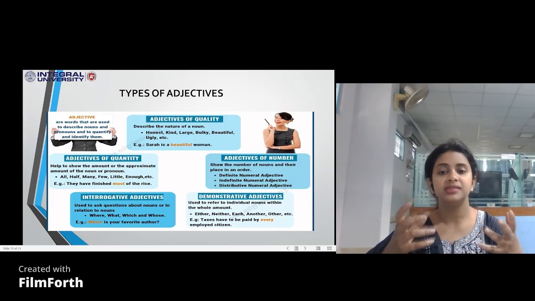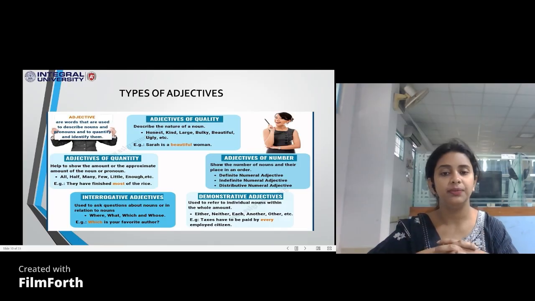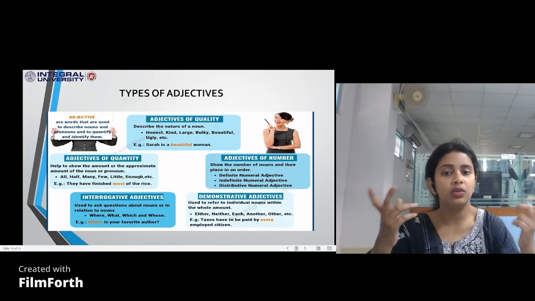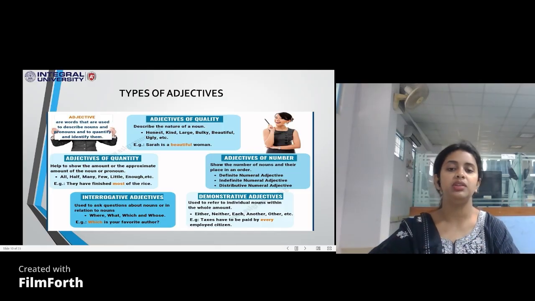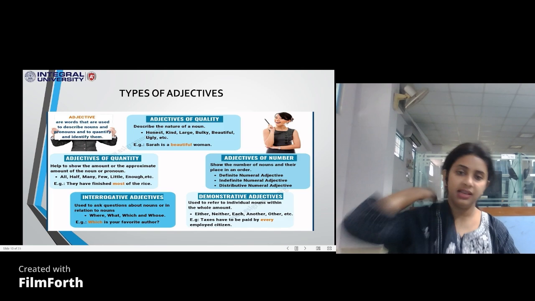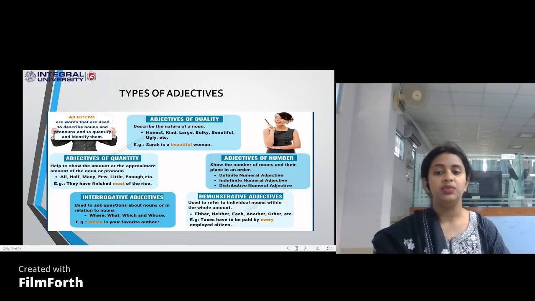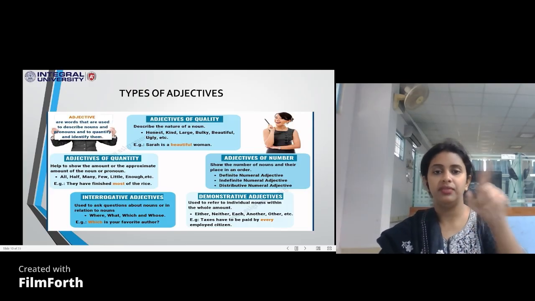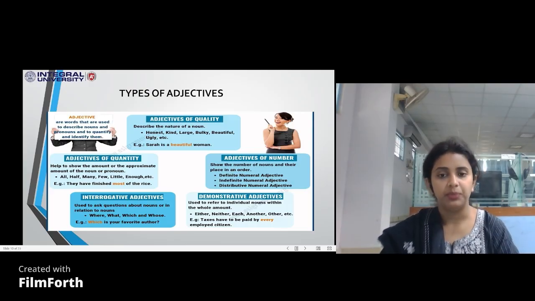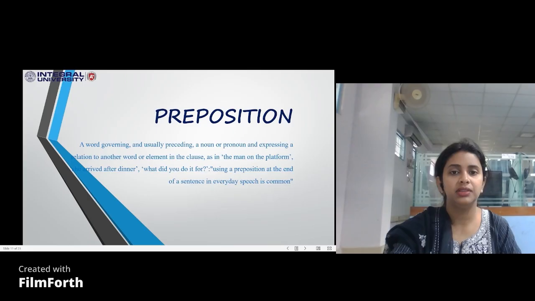For example, like the example that's written here, taxes have to be paid by every employed citizen. So which people, who are these people who are supposed to pay the taxes? Every employed citizen. When we say every employed citizen, that means we are pointing out every citizen that is employed. That becomes a demonstrative adjective. I hope this much is clear.